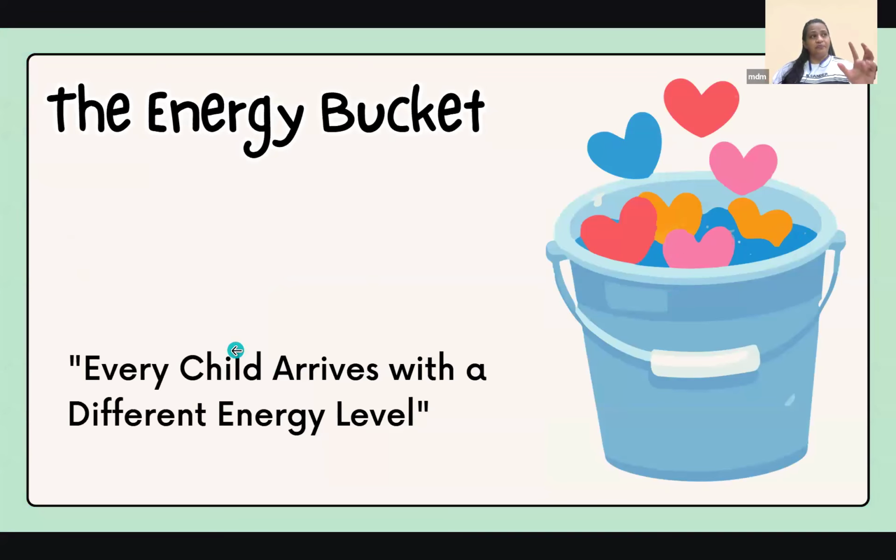This correlates with the icebreaker that we did today, which was about energy levels, right? Every child, as I said at that time, enters the classroom with a different energy level every day. If one child enters with an energy level of 10, the next day the child may come with an energy level of 1, because the child may not have slept well, or is restless, or is hungry, anything.